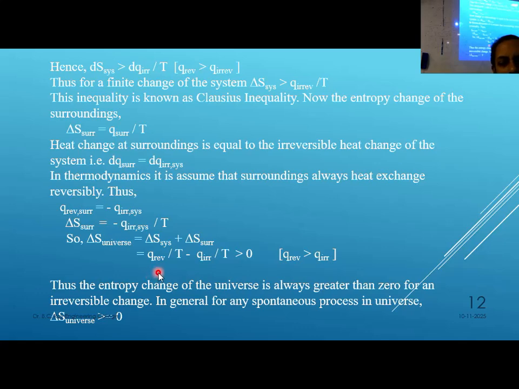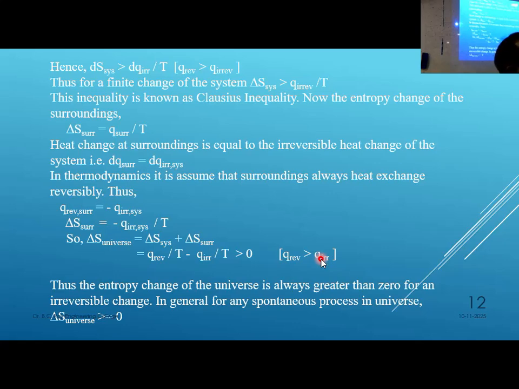Because if you compare Q reversible and Q irreversible, Q reversible by T is always higher compared to Q irreversible by T. Because you know the work done by a reversible process is the maximum. Work done by a reversible process is more compared to an irreversible process.